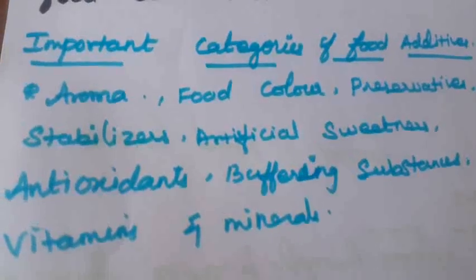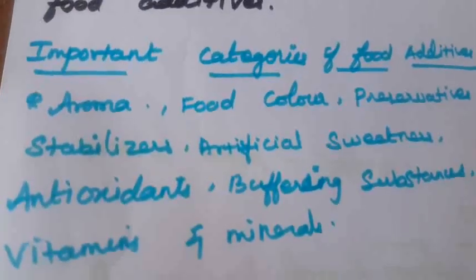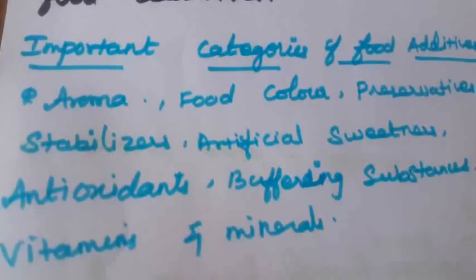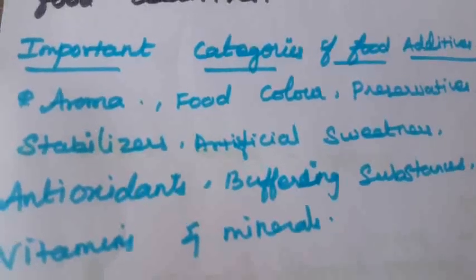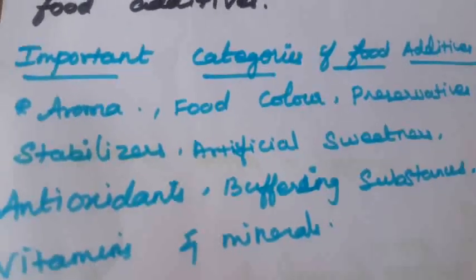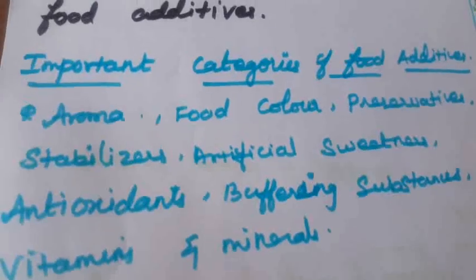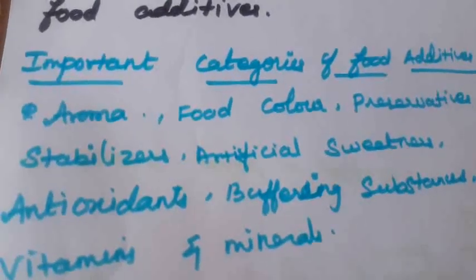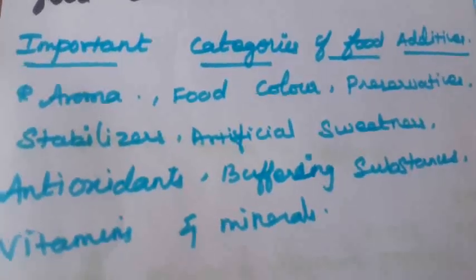Another one is vitamins and minerals. For example, a tin of milk powder. The milk powder for babies contains all the vitamins and minerals, so they introduce vitamins and minerals into it.